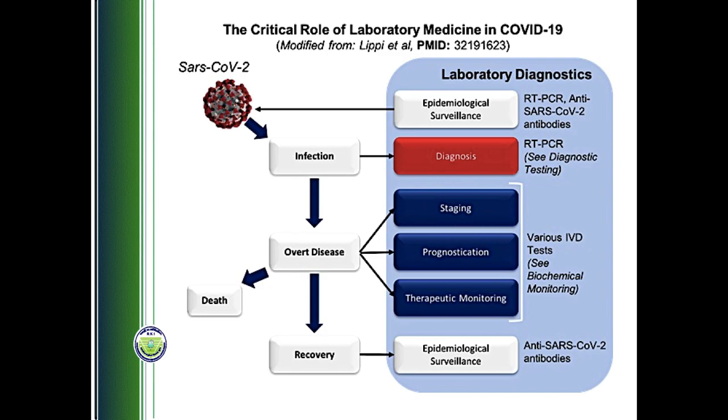So if a person is detected positive with the coronavirus, the health agencies will like to check which other contacts of this individual have the disease. This is what we call epidemiological surveillance. So testing comes into the picture when we want to check the possible infections, that is, during epidemiological surveillance.